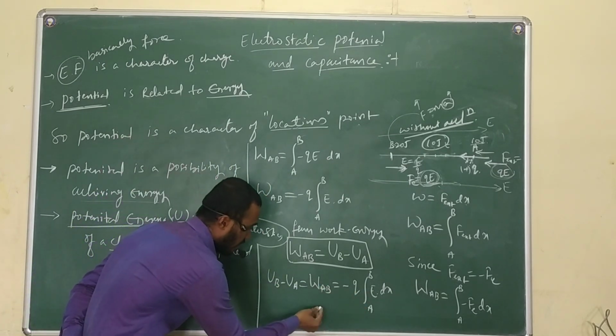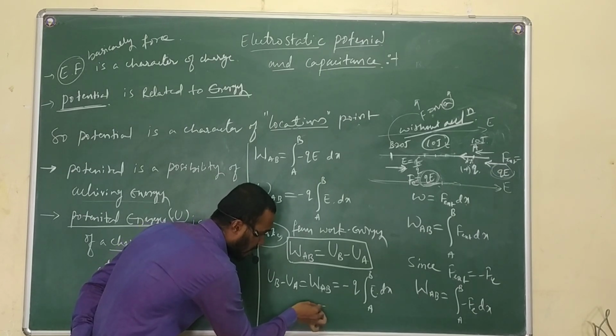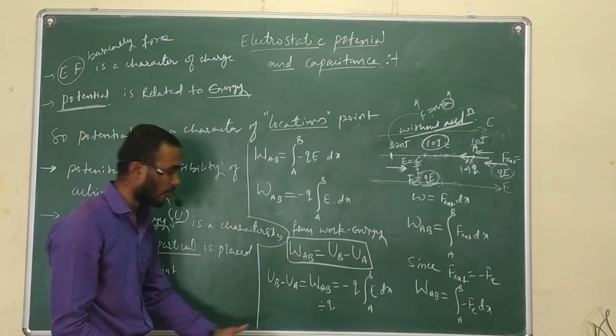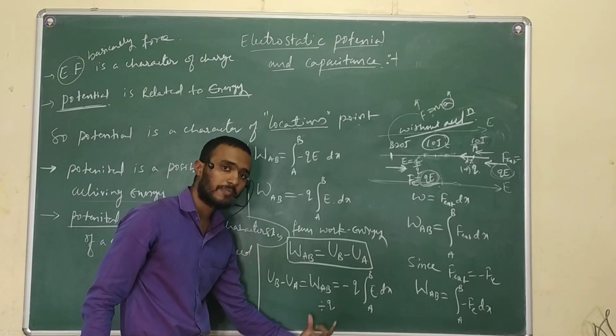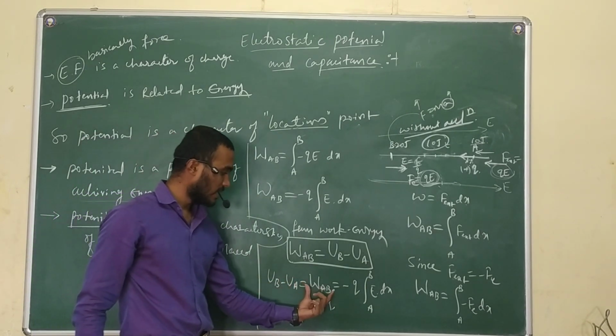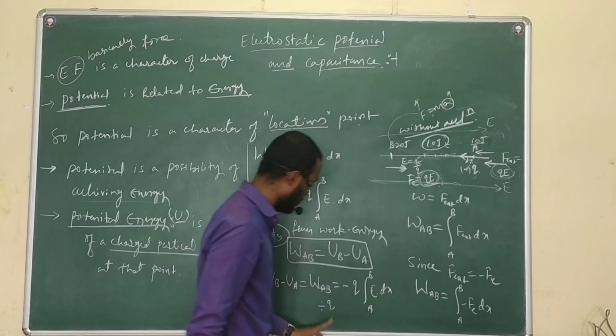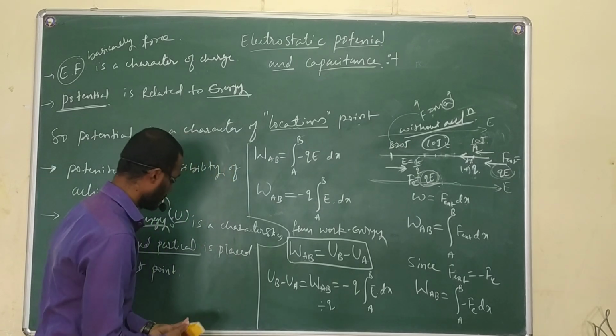To this equation I will divide by the charge Q, because whatever work is done, it is done on this charge only. That is why I am dividing by the charge.